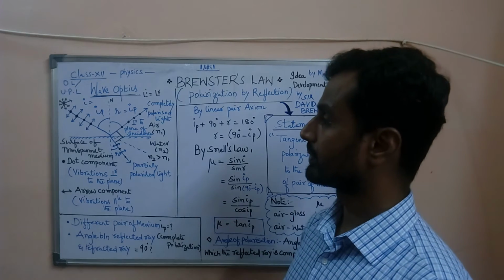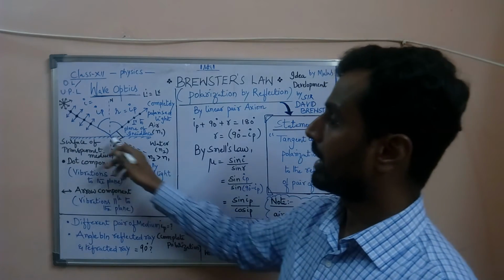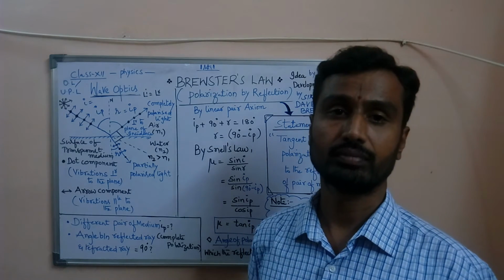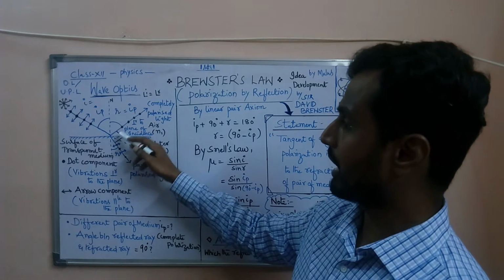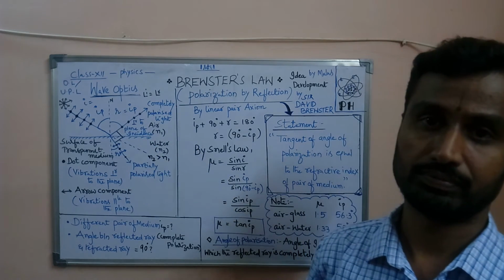After an ordinary light is incident on the surface of transparent medium, there will be partial reflection and partial refraction.